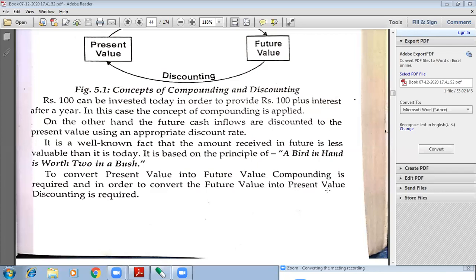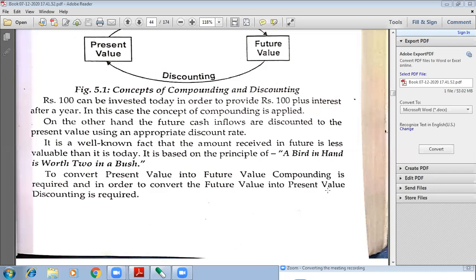Are you getting my example? In the future, the cost of the car will be 10 lakhs. But today it will cost you only rupees 5 lakhs. So it is discounted, no? The amount of 10 lakhs rupees is discounted to 5 lakhs. कम कर दिया ना, 10 lakhs को 5 lakhs पे लेके आए ना हम.